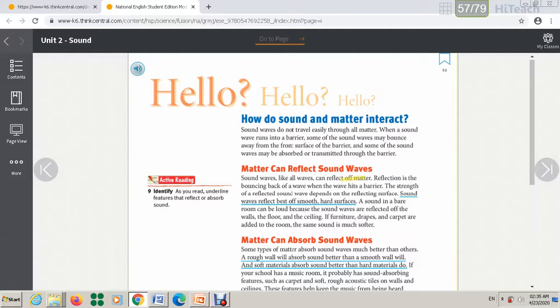Reflection is the bouncing back of a wave when the wave hits a barrier. You know the meaning of reflection. Okay, so the strength of a reflected sound wave depends on the reflecting surface. This part is very important. Sound waves reflect best off smooth, hard surfaces. This one here is an example. Okay, just read it.